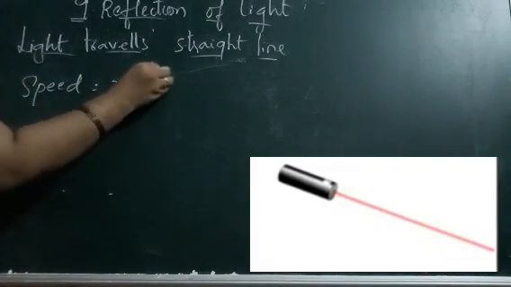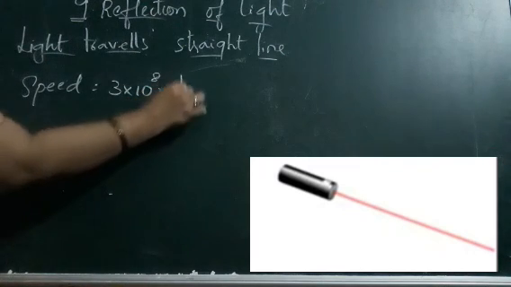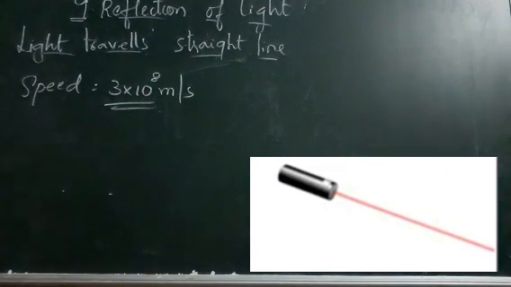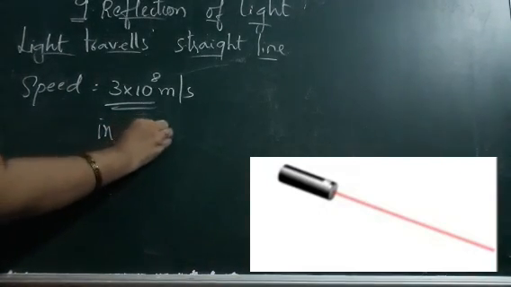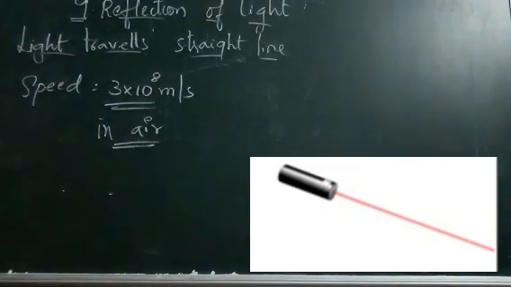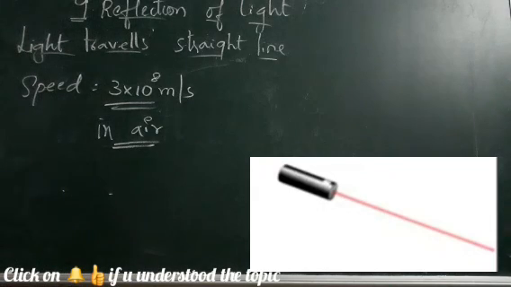Now, the speed of light is the highest. The speed of light is 3 × 10^8 meters per second in air. Always, light chooses the path which is easiest to travel.